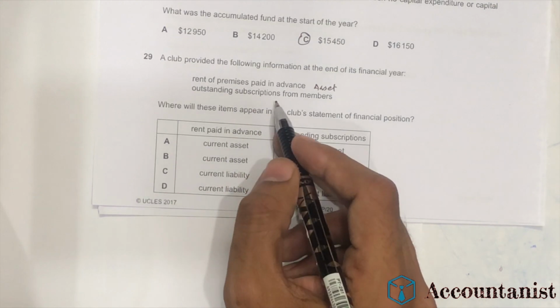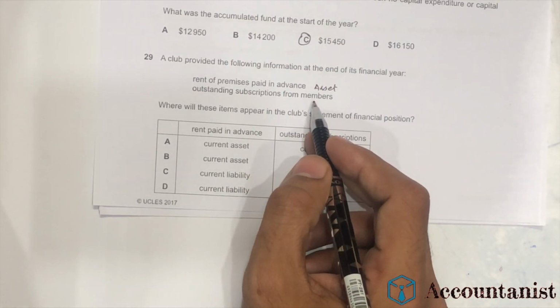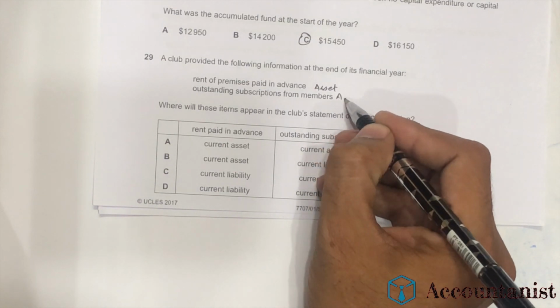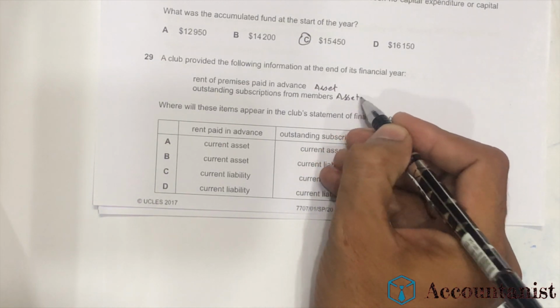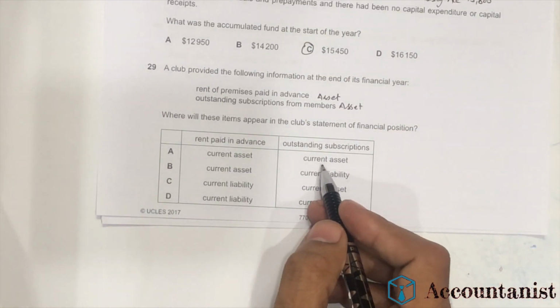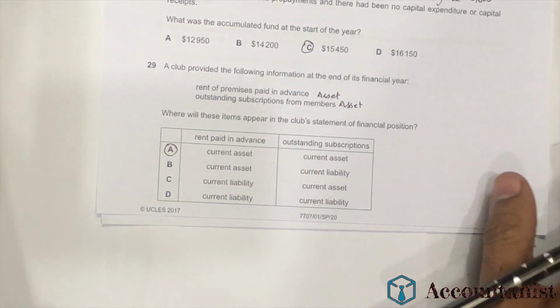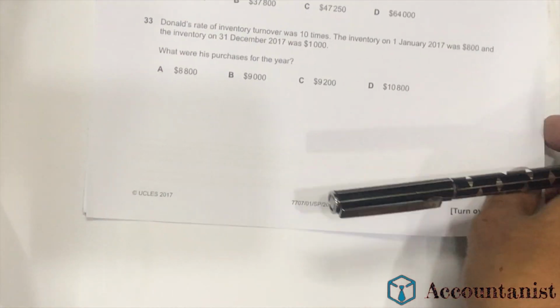Outstanding subscription from members is our accrued income. Accrued income is also our asset because we are supposed to receive this money. So the right option is both current assets. Option A is the right option. The next question we have here is question number 30.